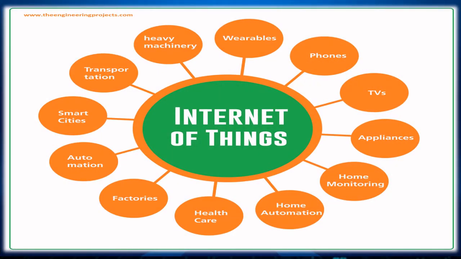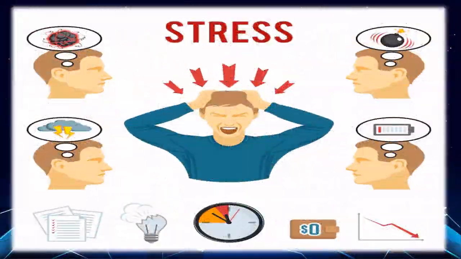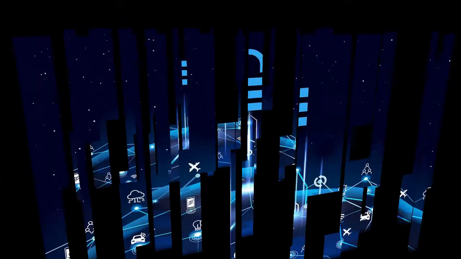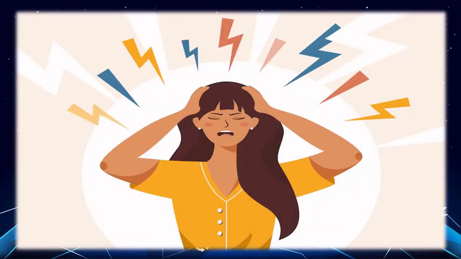Next slide is what is stress according to medical science. The level of cortisol, which is a stress hormone, increases in the body. Due to this, the body is not able to remain in a state of rest and the brain remains active, making it difficult to sleep.